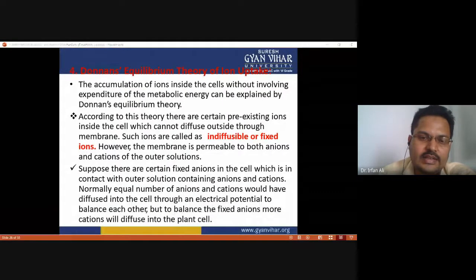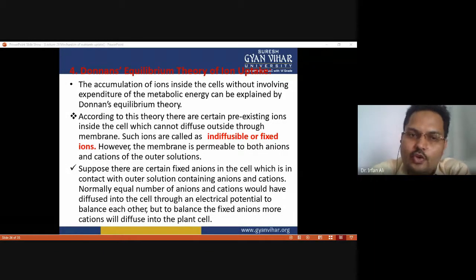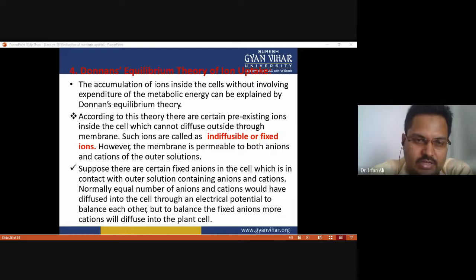And the next theory to explain the nutrient uptake is Donnan equilibrium. First we had to discuss mass flow, then diffusion, then root interception, then ion exchange theory. Now the Donnan equilibrium theory of ion uptake. According to this theory, the accumulation of ion inside the cell without involving expenditure of metabolic energy can be explained by Donnan equilibrium theory. So what is this theory? This we need to understand.